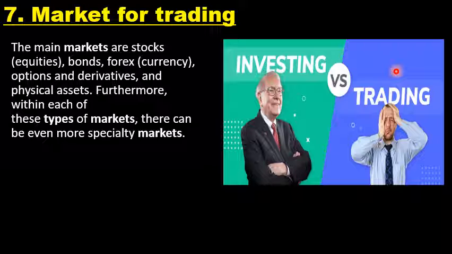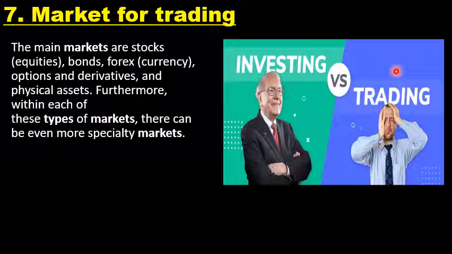So there are a lot of investment avenues which carry the nature of trading, and some investment avenues which do not carry the nature of trading. So it's called a market for trading. That is your decision, the investor's decision. They have to decide based on whether they are going for trading or whether their intention is only investing.